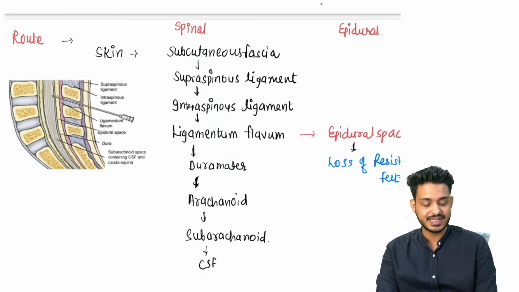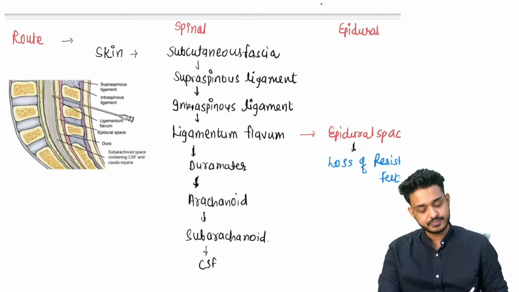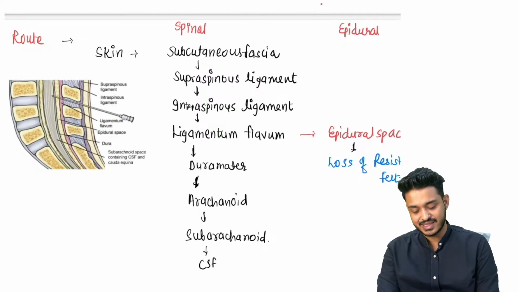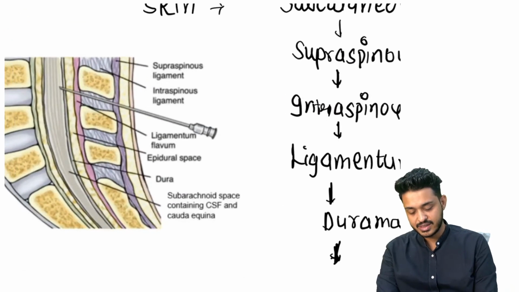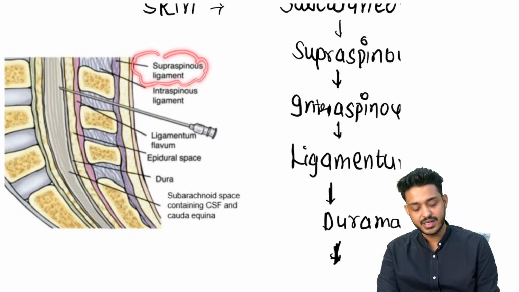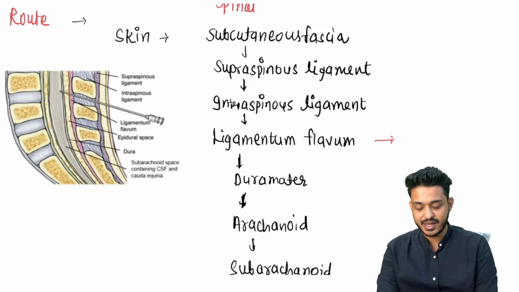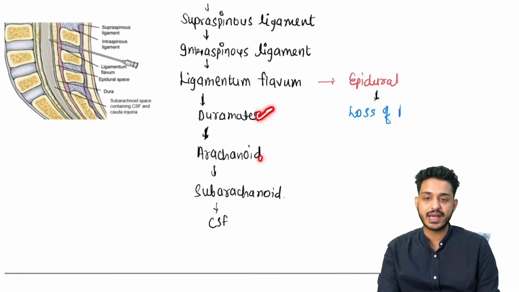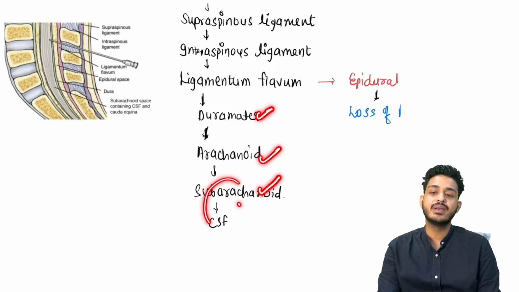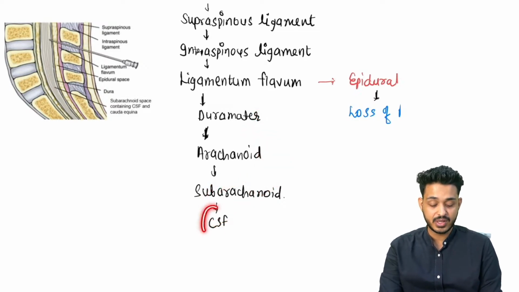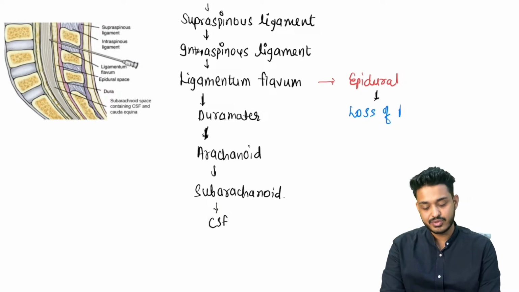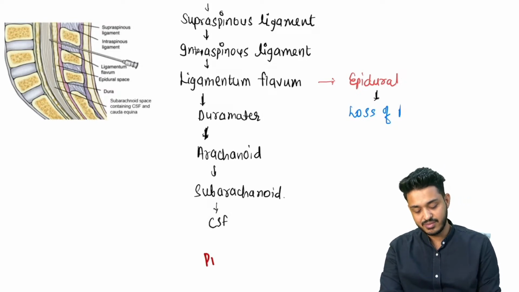Skin, after the skin there will be subcutaneous fascia, there will be supraspinous ligament, this is your skin, this is going to be supraspinous ligament, then there will be दोनों के बीच का ligament आएगा, then there will be interspinous ligament, and then there will be ligamentum flavum, then you will be having dura mater, arachnoid, subarachnoid, and below subarachnoid will be what, below subarachnoid will be CSF, और उसके नीचे क्या होगा, उसके नीचे होता है पिया, राइट?